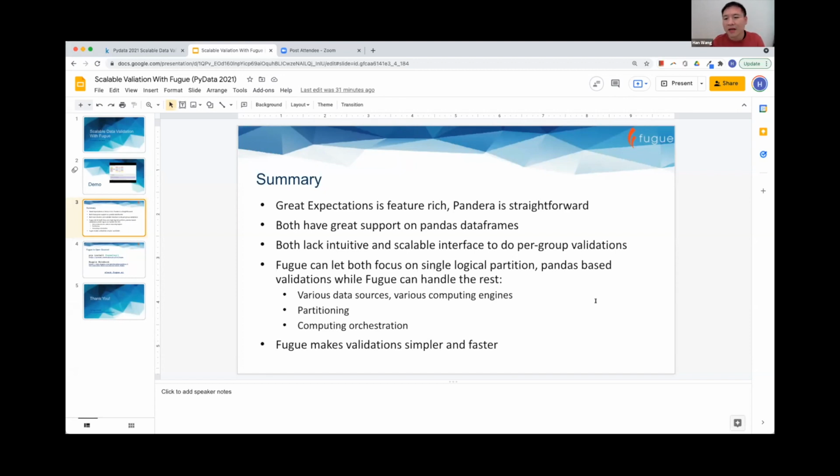And Fugue can take care of the rest. For example, various data sources, various computing engines, partitioning, and computing orchestration. In general, Fugue can make the validations much simpler and much faster. But of course, it has to integrate with Great Expectations and Pandera to achieve this.